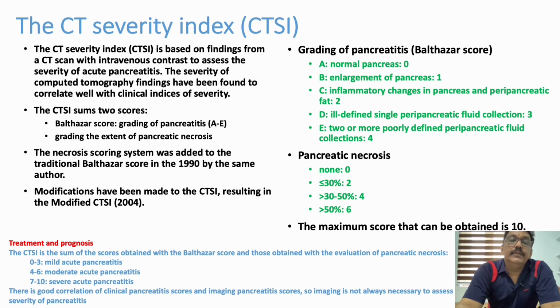This should be added to the pancreatic necrosis scoring. No necrosis 0, less than 30% necrosis 2, more than 30% to 50% 4, more than 50% 6. Maximum score can be 10. 0 to 3 is mild acute pancreatitis, 4 to 6 moderate acute pancreatitis, 7 to 10 acute severe pancreatitis. So this is the CT severity index. That can be done by a contrast enhanced CT scan. You can pick up the pancreatic inflammation and necrosis.